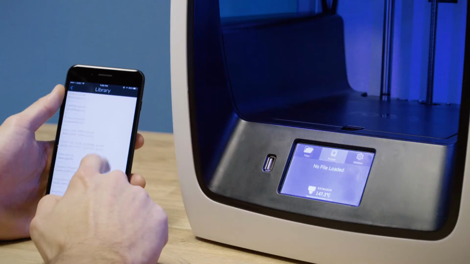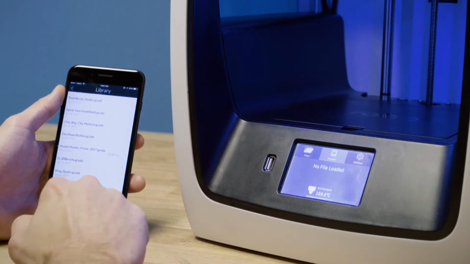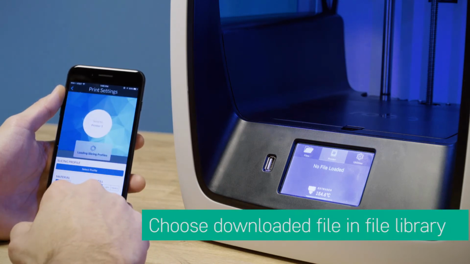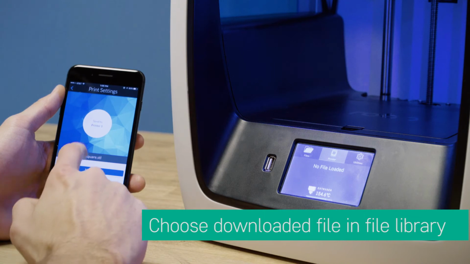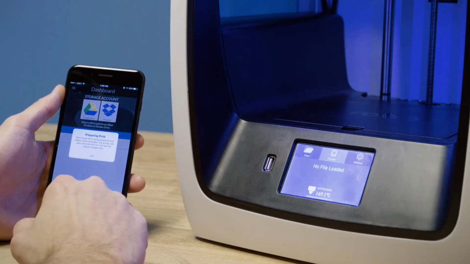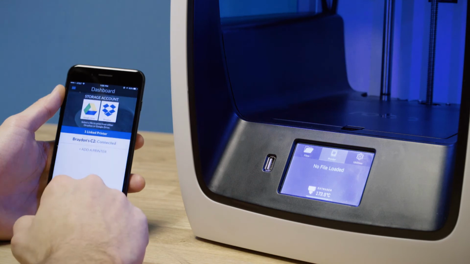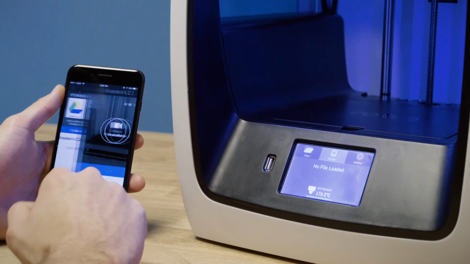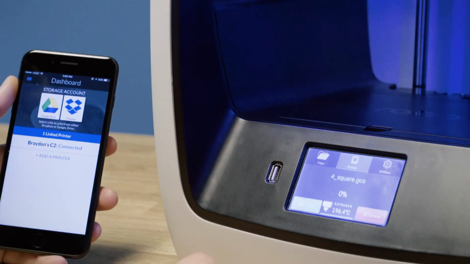It will save the file in your file library within the app. Then click on your printer, go to File Library, click on the file. It will prepare the file to print and send it directly to your Robo C2 3D printer. Monitoring will begin once the file begins printing, so you can follow along with the print status along the way.